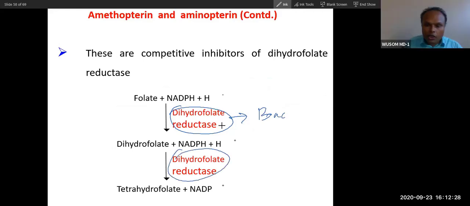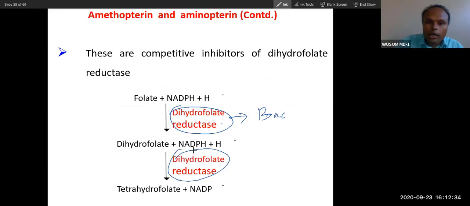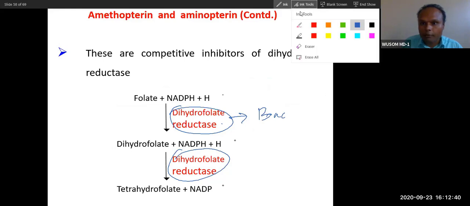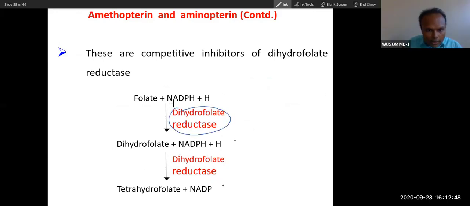will inhibit this enzyme. Yes, tell me. So basically methotrexate, because it causes abortion, right? Let me explain. I'm talking about a different thing. Let me talk about this first. Folate synthesis. Sorry, this is folate reductase.